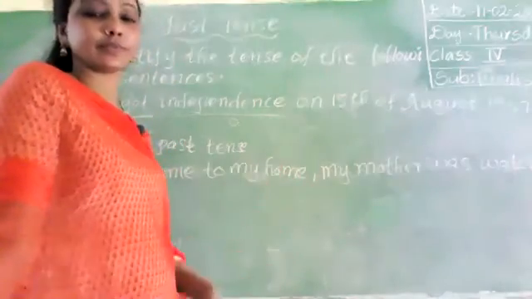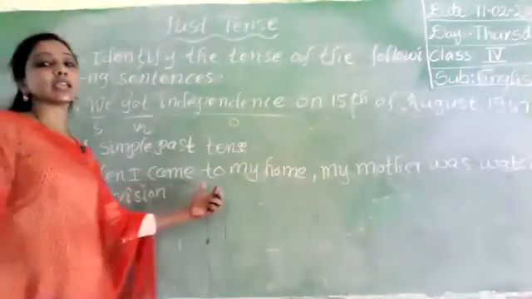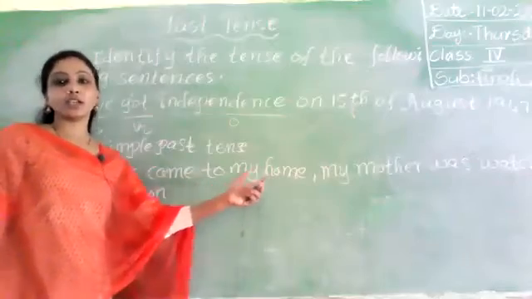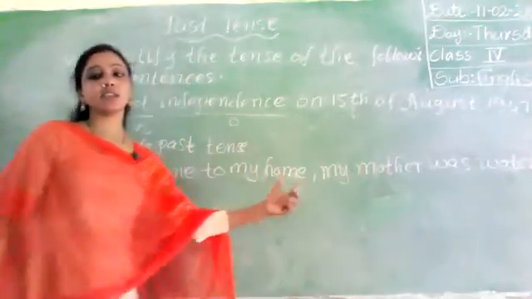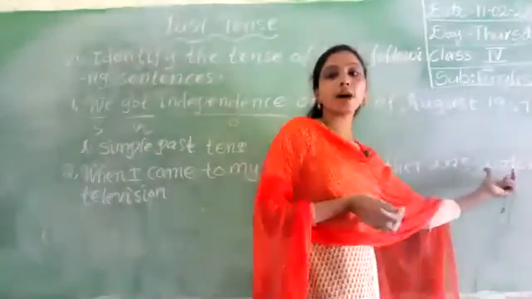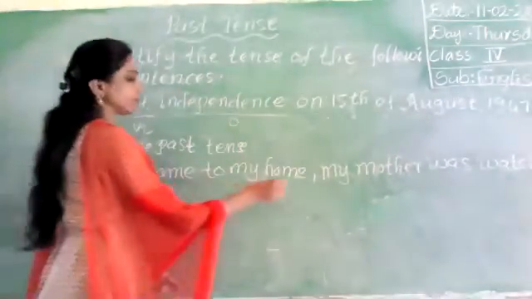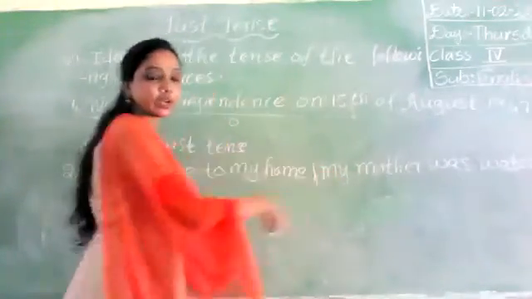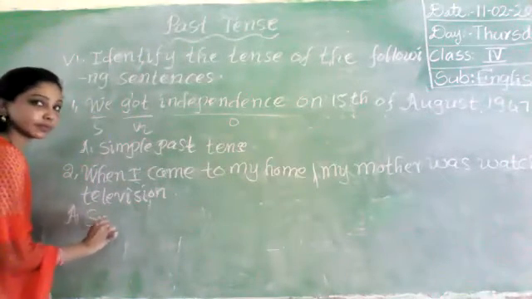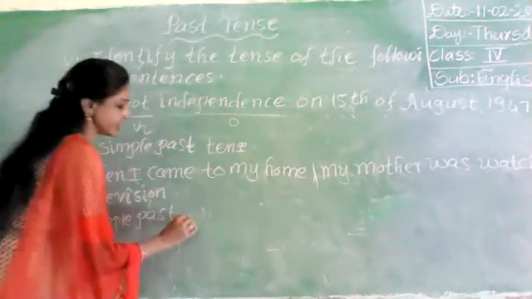Which tense is it? There are two tenses in the sentence. After the first part, when I came to my home, I is the subject, came to my home. This is simple past. Next, my mother was watching television. My mother is the subject, was watching, past continuous. Television, object. So the first part is simple past, and the second one is past continuous.